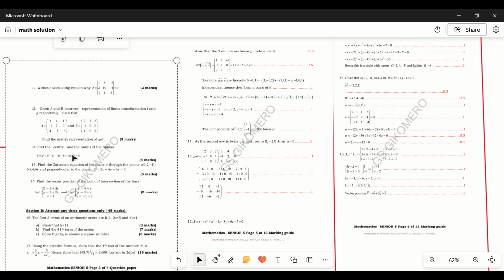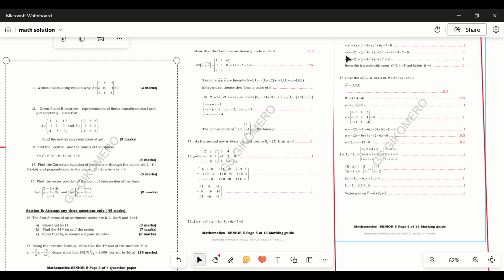So here you can write in standard form, where we have x squared plus 4x plus y squared minus 8y plus z squared plus 6z minus 7, which will be equal to 0. And you can use completing the square, where we have (x plus 2) squared plus (y minus 4) squared plus (z plus 3) squared minus 4 minus 16 minus 9 minus 7, which will be equal to 0.